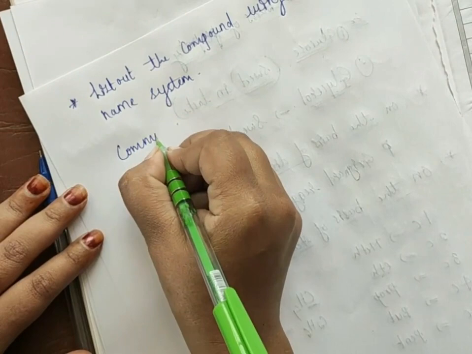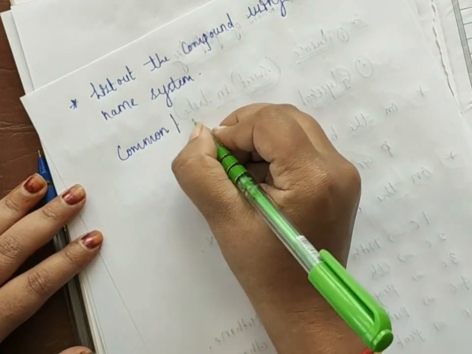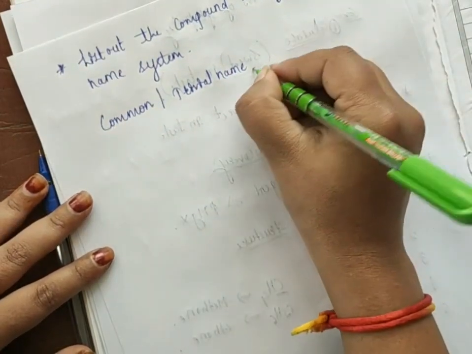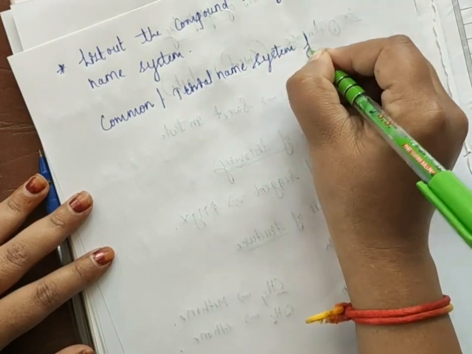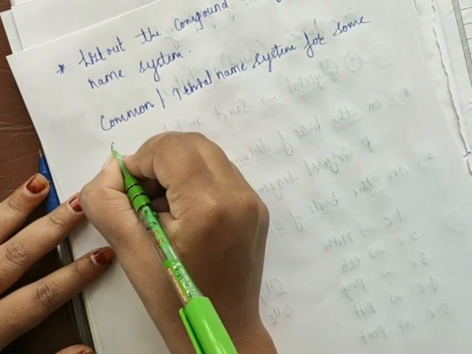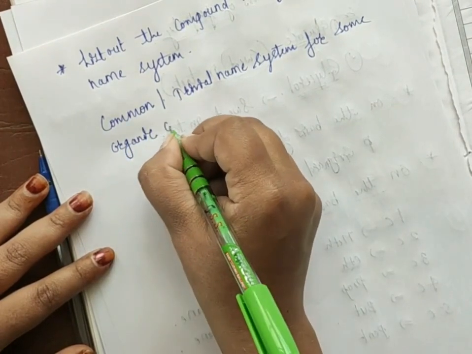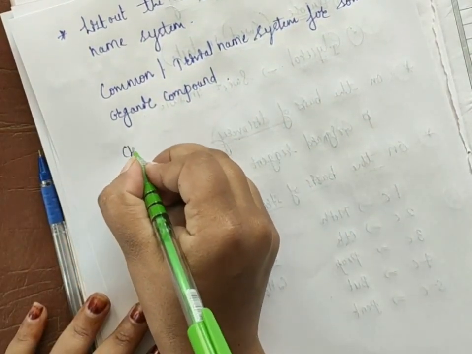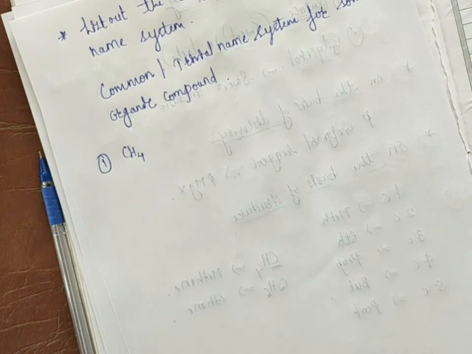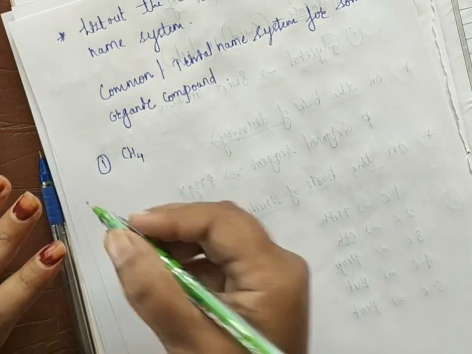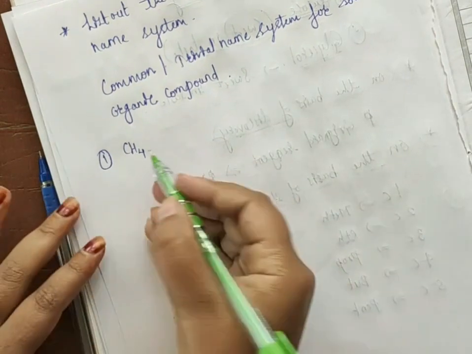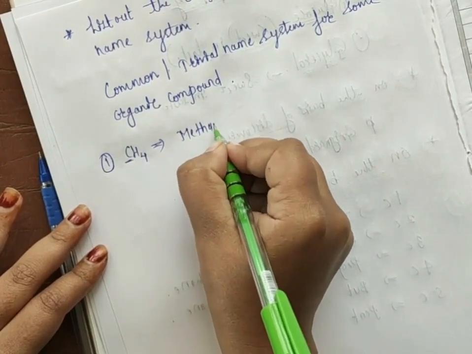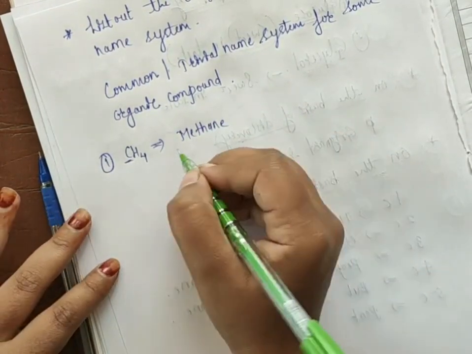The common name system is also called the trivial name system, for some organic compounds. So the first example will be CH4. Okay, if you look at this example, you will understand what I already told: based on the structure, if there is only one carbon atom, the name given for that compound will be methane. Okay, CH4, we give the name methane.